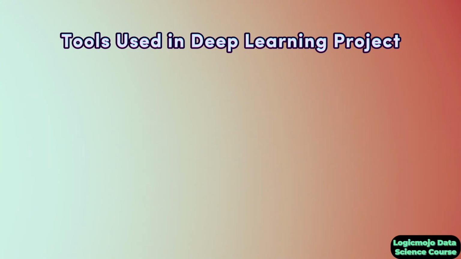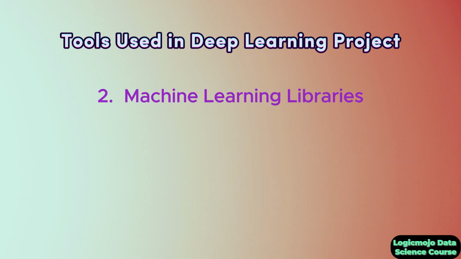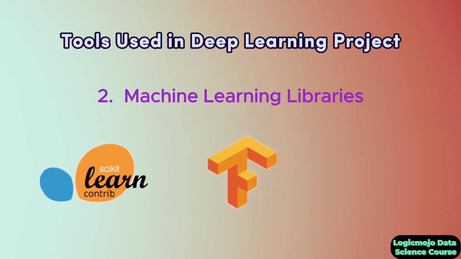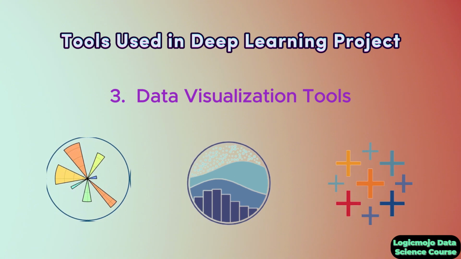Now, what tools do we use while developing deep learning projects? There are some famous tools and technologies which we use in deep learning. For example, NLP libraries like NLTK, spaCy, TextBlob. Similarly, you can use machine learning libraries like Scikit-learn, TensorFlow, PyTorch. Or if you're doing visualization work, you can use data visualization tools like Matplotlib, Seaborn, Tableau and so on.